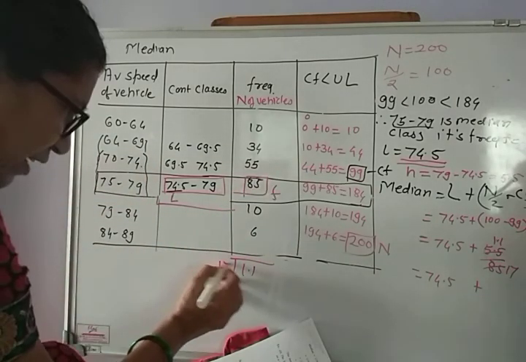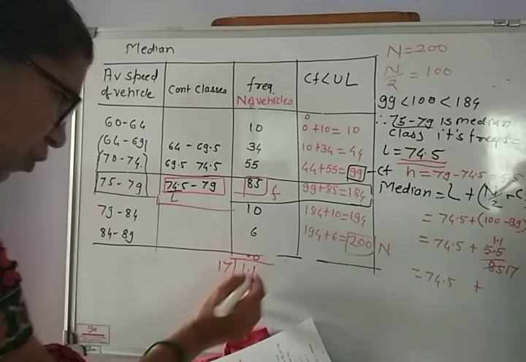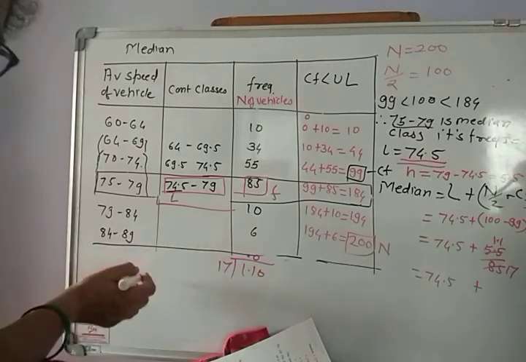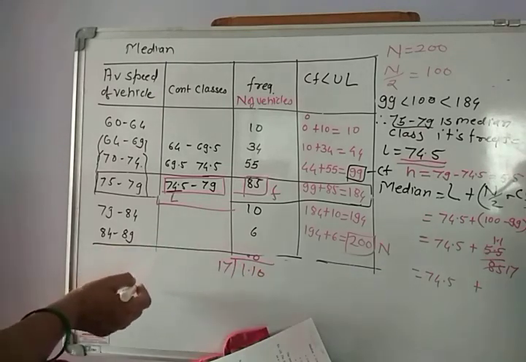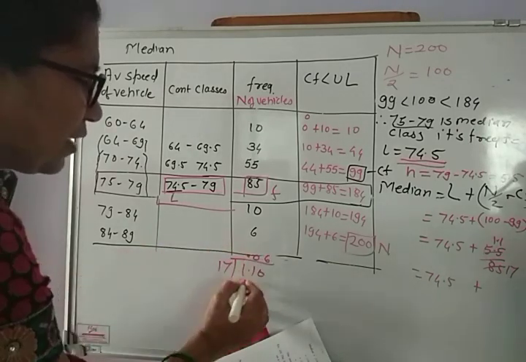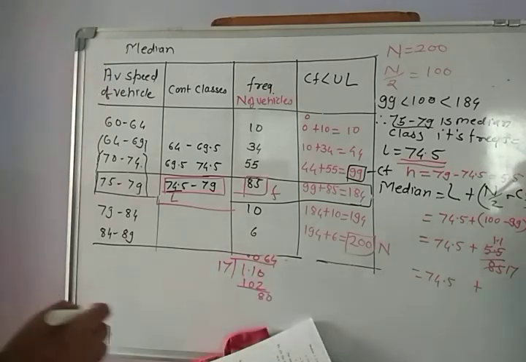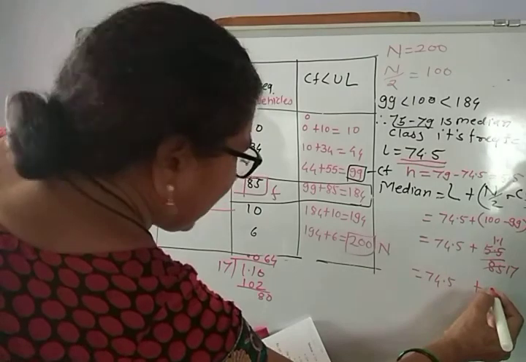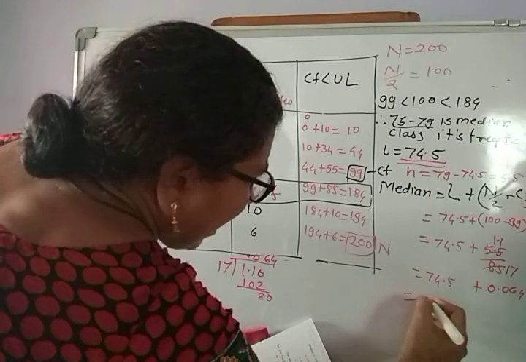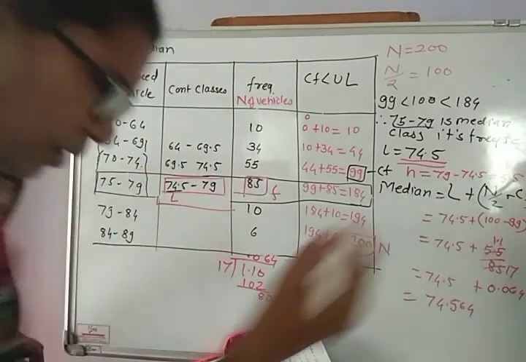That comes out to be 0.064. So 74 plus 0.064, we can add: 74.564. It is the speed.